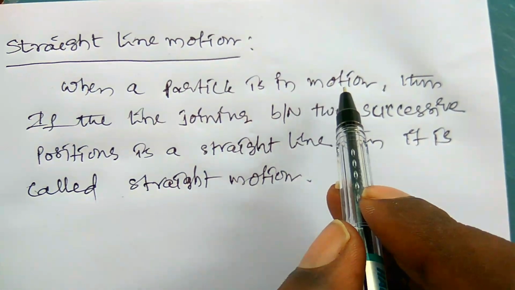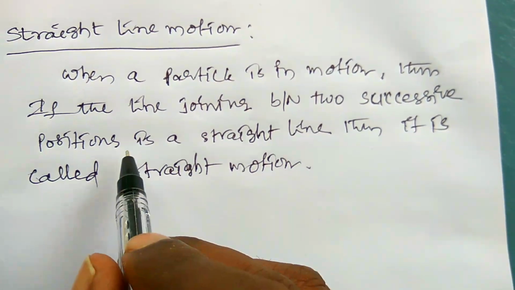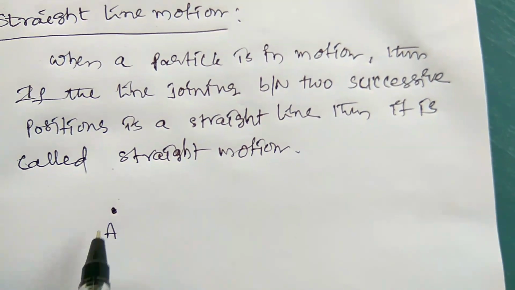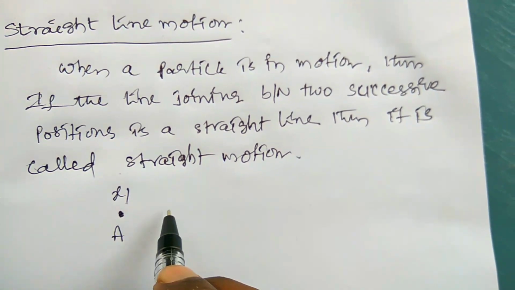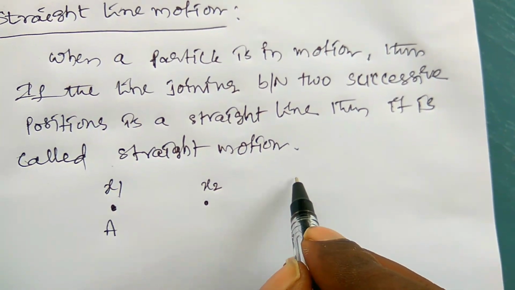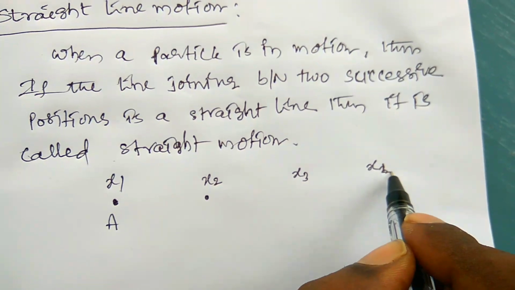When a particle is in motion, then if the line joining two successive positions, for example, if particle A is here at point x1, and after some time it will be at x2, and after some time at x3, and after some time at x4.